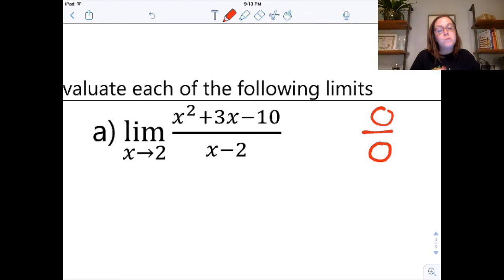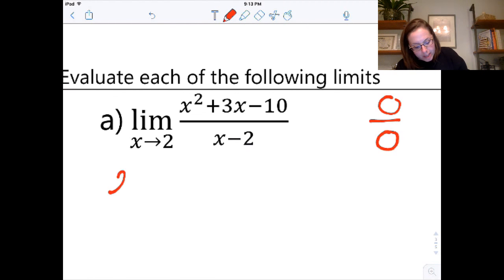Now, here's what I never want to see. I never want to see that there, because 0 over 0 is not a number. So I don't want to put equals. I can say 0 over 0, or I could write indeterminate, but you cannot put equals 0 over 0 there. That tells me to go on and do more work.